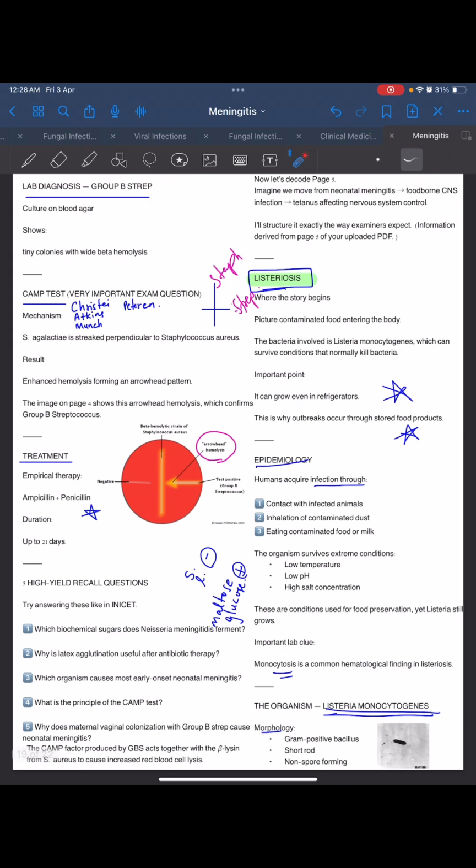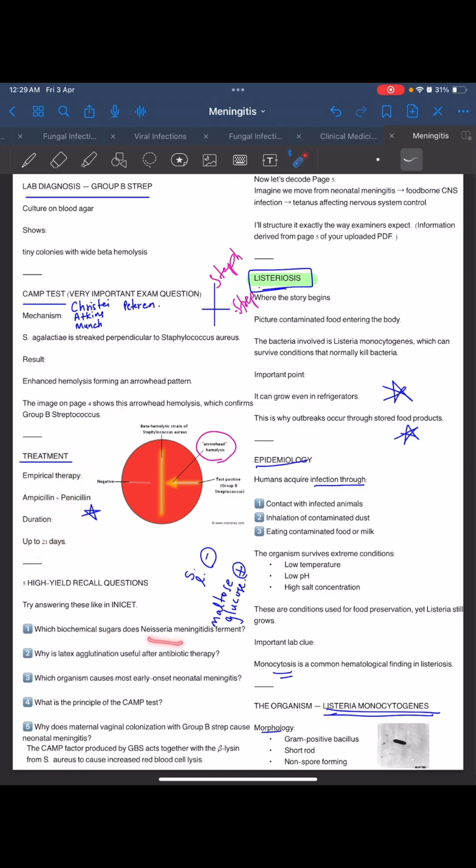Now, lab diagnosis for group B is culture, which shows tiny colonies with a narrow zone of beta hemolysis. It is important. And the CAMP test is done, in which group B Streptococcus is streaked perpendicular to Staphylococcus aureus. And the result is enhanced hemolysis forming an arrowhead pattern. Arrowhead hemolysis occurs, and this confirms group B Streptococcus. Here is negative, here is positive. Okay. And treatment is empirical, that means before even culture is done: ampicillin and penicillin for up to 21 days.